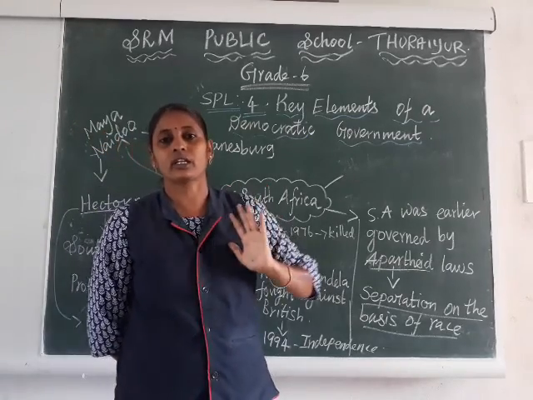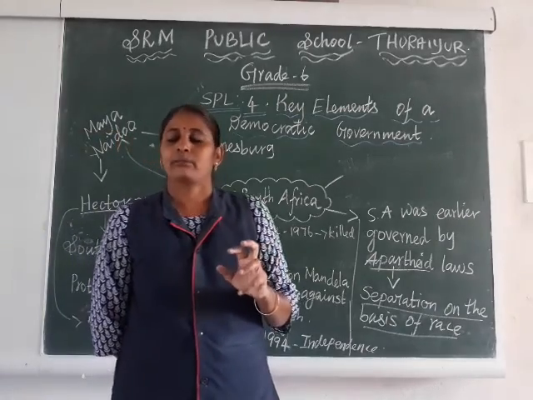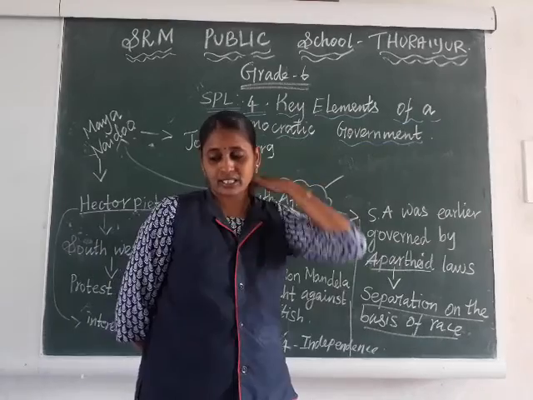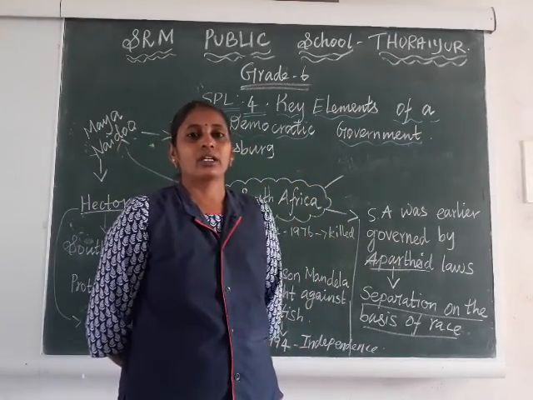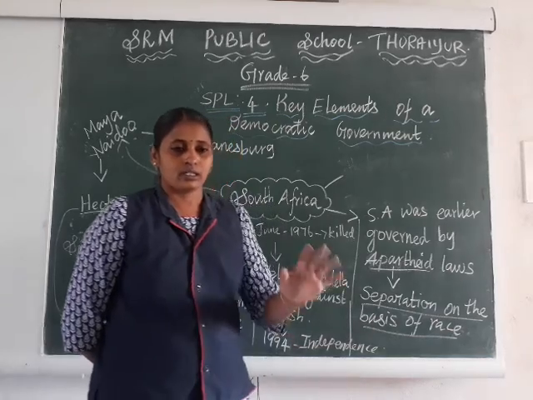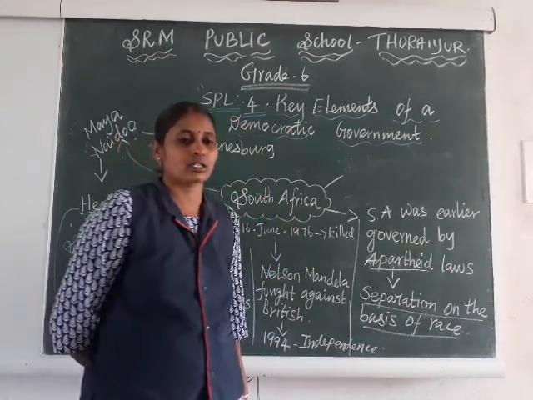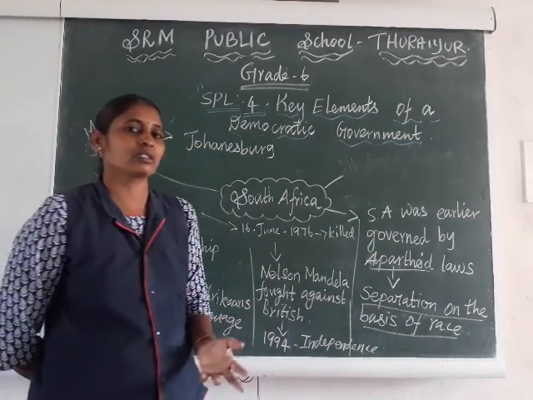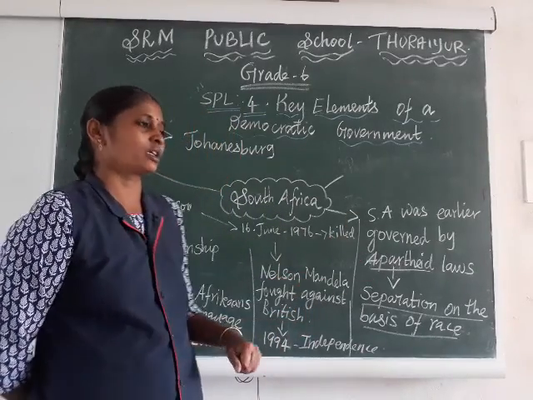I have a ticket, that's why I am traveling in this coach, he said. But the white person was not ready to accept Gandhi's point of view. So Gandhiji, in between, before reaching the station, was removed from the train. Okay, this was a very famous incident. Why Gandhi turned against the British.